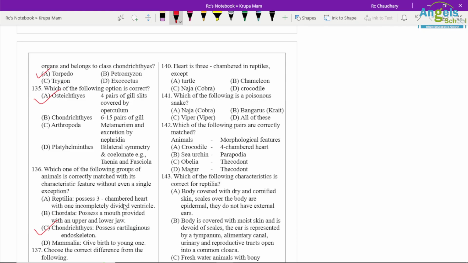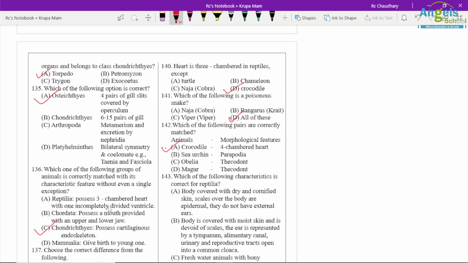Heart is three-chambered in reptilia, except crocodile. Crocodile has a four-chamber heart. Which one of the following is a poisonous snake? So Naja, viper, Bungarus, all are poisonous snakes. Which one of the following pairs is correctly matched? Again, crocodile, four-chamber heart is correctly matched.